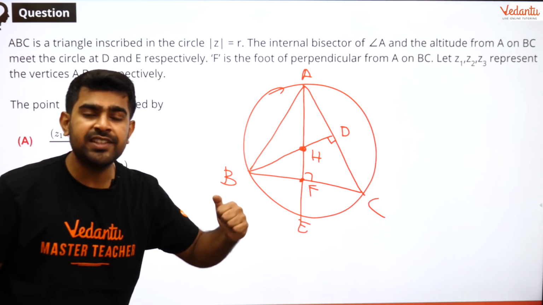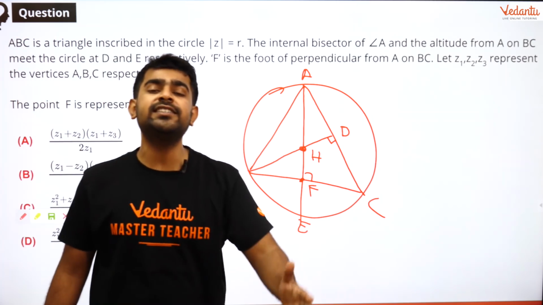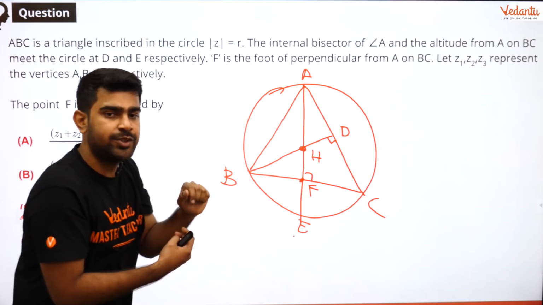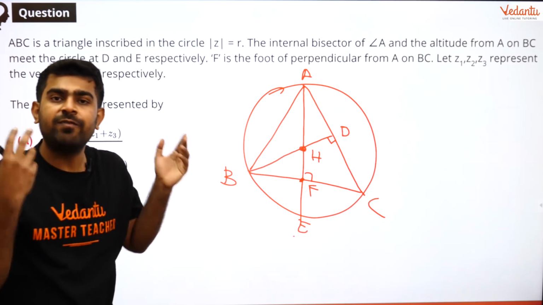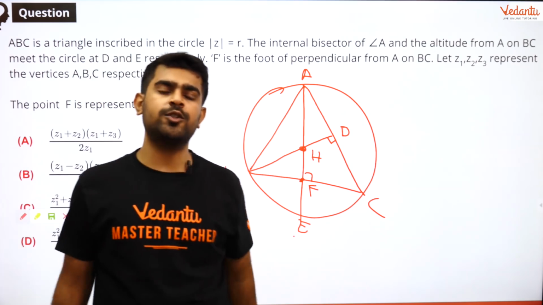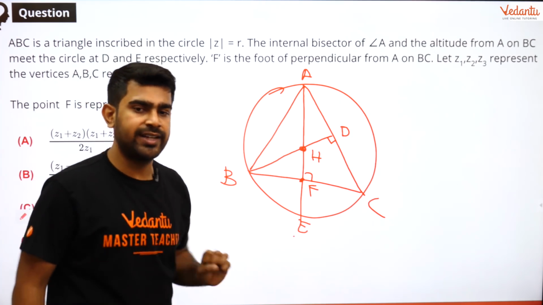Why is H my orthocenter? Because it is the point of intersection of altitudes. AE is one altitude, BD is one altitude, and where are the altitudes meeting? They are meeting at H only, right? So it has to be the orthocenter. Now that is the first part.